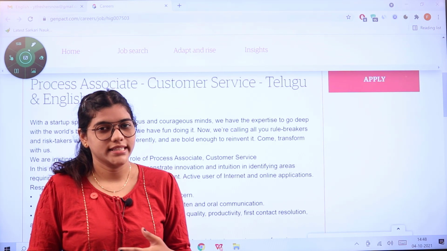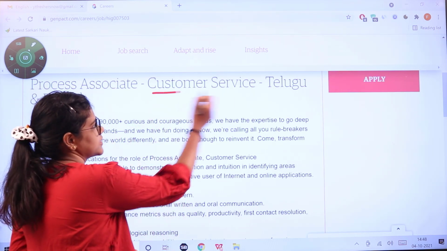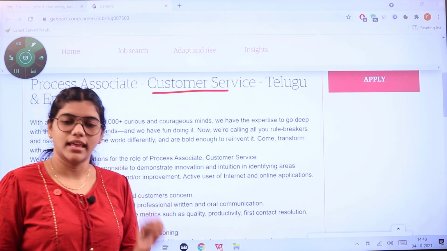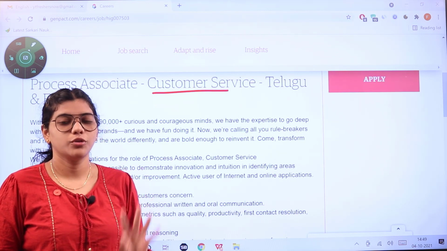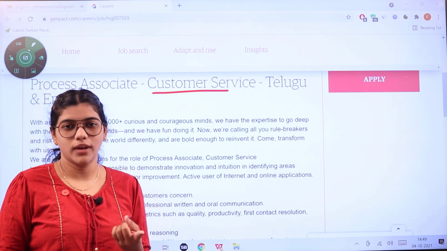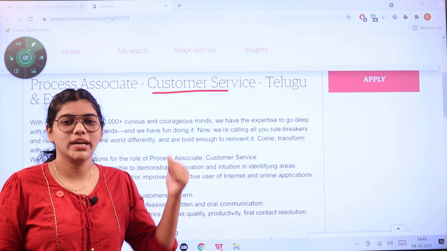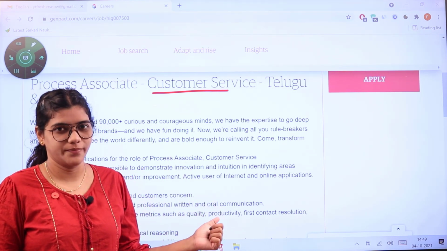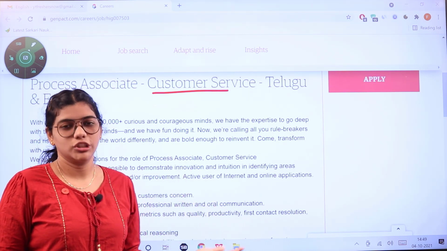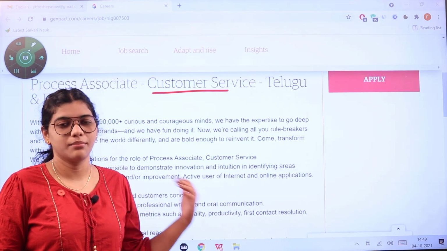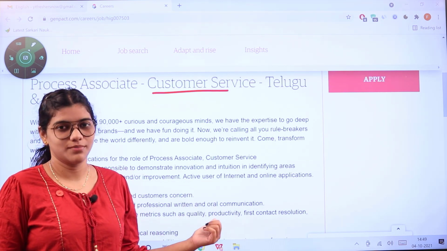Genpact has opened its vacancies for Process Associate, that is Customer Service, in both Telugu and English. Now, if you are fluent in Telugu language and as well as in English, you can apply to this customer service position. The responsibilities and further criteria regarding the vacancy can be found through the official website, as we can see here.